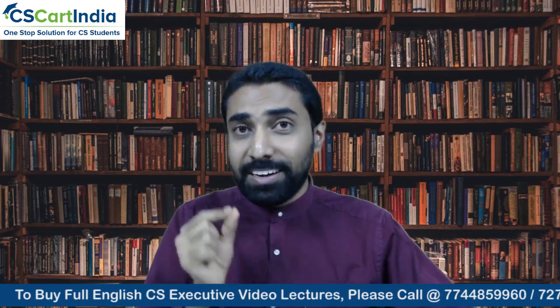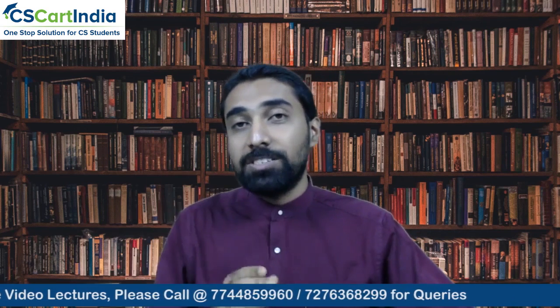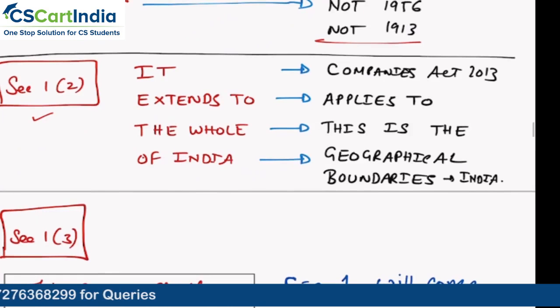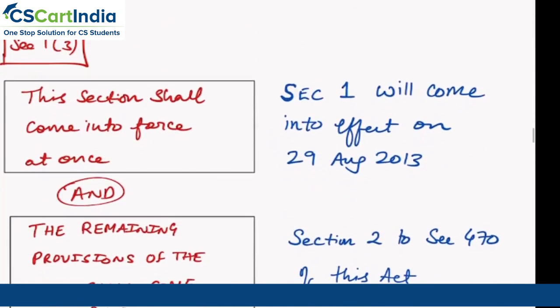And we don't care. For Companies Act, generally also we don't care. But for Companies Act 2013, we need to understand that whatever is the geographical boundary of India as per the Indian government, that becomes the applicability, the area in which this act is going to apply. Right? Let us try to understand. So this act applies to the whole of India. So the whole of India is the geographical boundaries of India as recognized by the government of India.